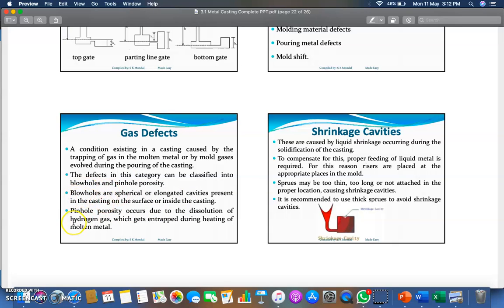Next is pinhole porosity, which occurs due to the dissolution of hydrogen gases which get entrapped during the heating of molten metal. Whenever heating of molten material occurs, there is some hydrogen gas dissolution, so that will create some pinhole porosity. So you have to consider that pinhole porosity as well.